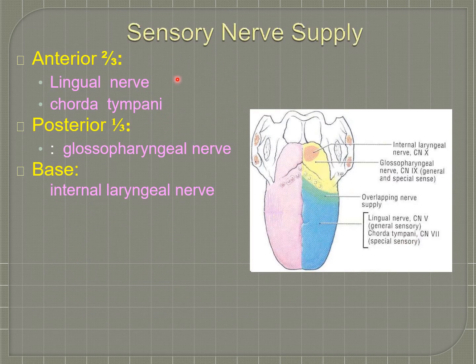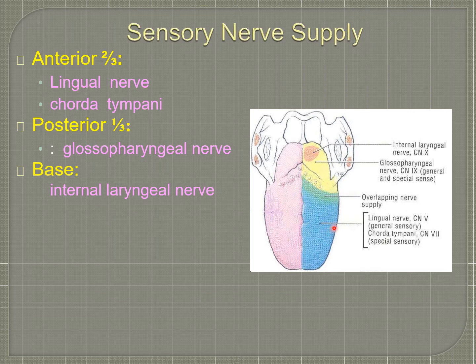About the nerve supply of the tongue, the anterior two-thirds is supplied by the lingual nerve and chorda tympani. The posterior one-third is supplied by the glossopharyngeal nerve, and the base by the internal laryngeal nerve. This is the right half and left half of the tongue, divided by a median septum.